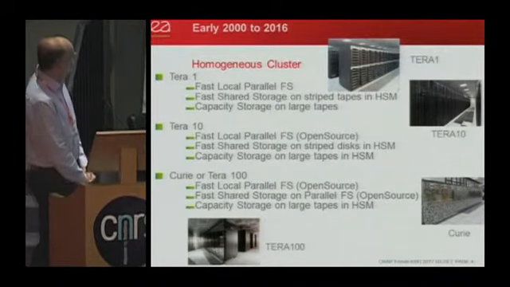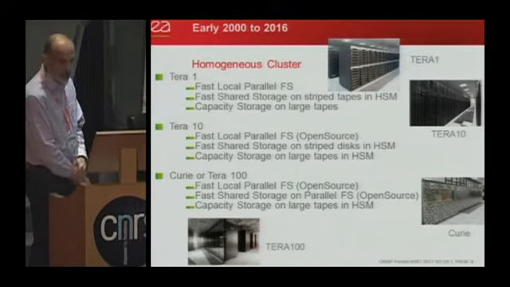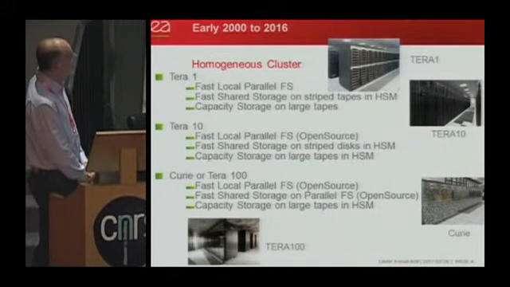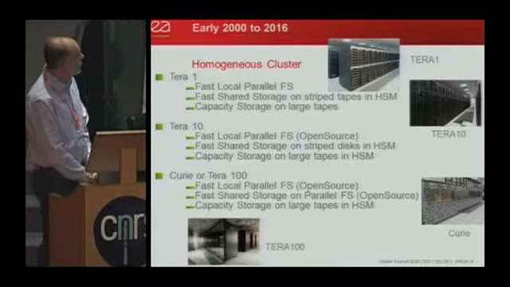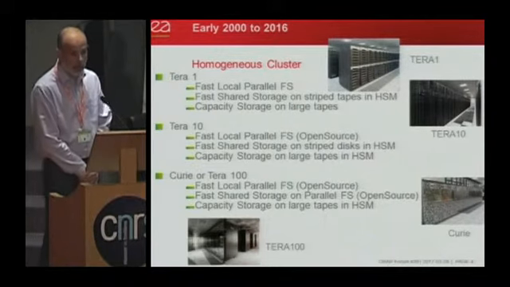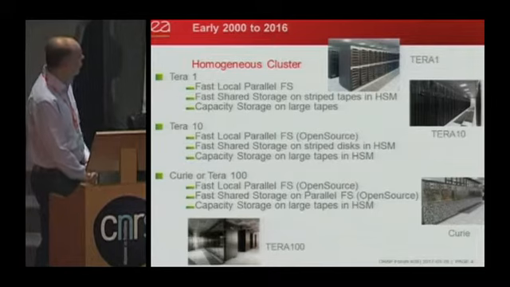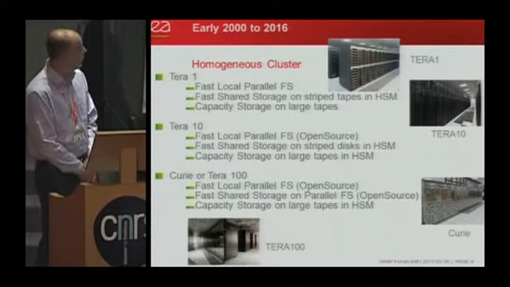And we already had shared storage between the supercomputer and post-processing systems or other computers, which were on parallel tapes in an HSM, because at this time it was too expensive to have it on disk, and tapes were too slow. So we had to stripe files over tapes. And we had a capacity storage on large tapes.